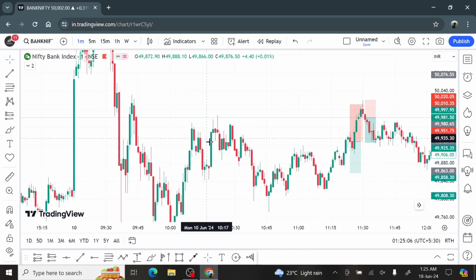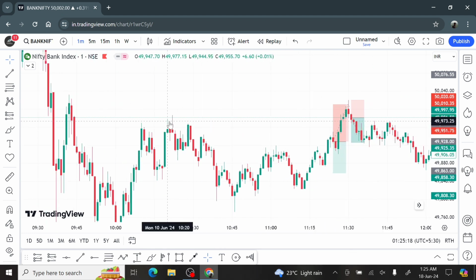But the entry was wrong. I thought there's so much pressure that it won't come till these levels. I thought it will turn from somewhere here itself. So thinking this, I took the trade here, but it went on to test this level itself.